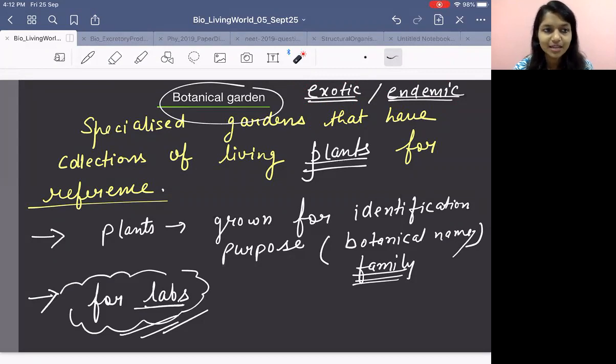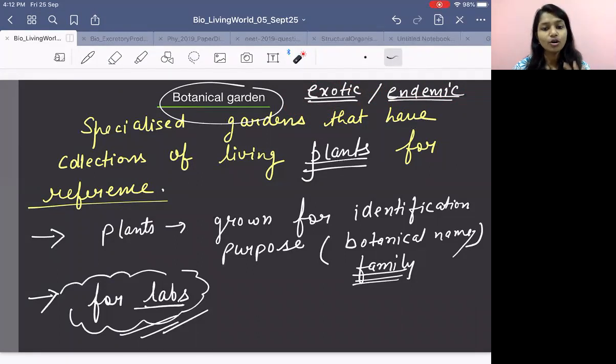Yes, Swati, do you have any idea about it? So, we try to grow exotic species which do not belong to India, and endemic species which belong to India but are grown in a particular area only. So which type of plants do we grow in a botanical garden? We grow exotic and endemic species so that any person who wants to study plants can directly go to the botanical garden and get their study done. Got it? That's the beauty of a botanical garden.